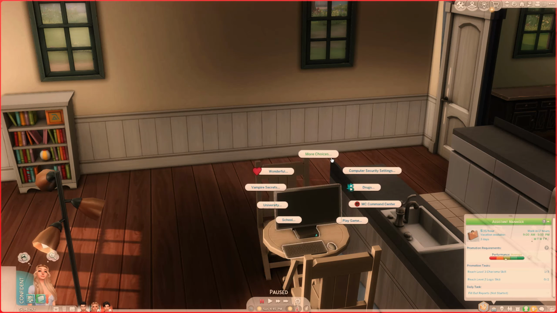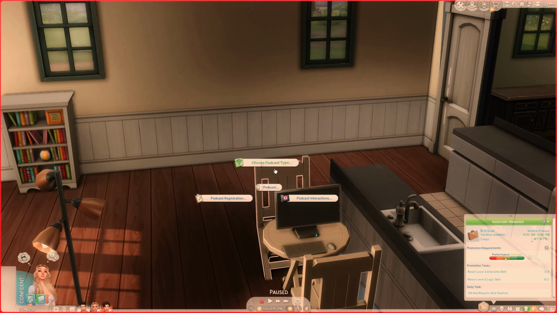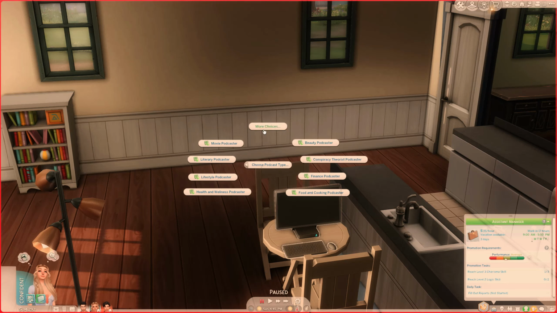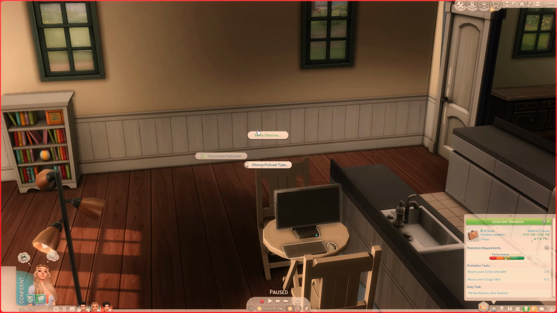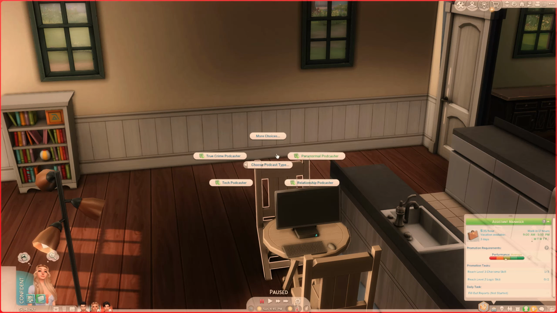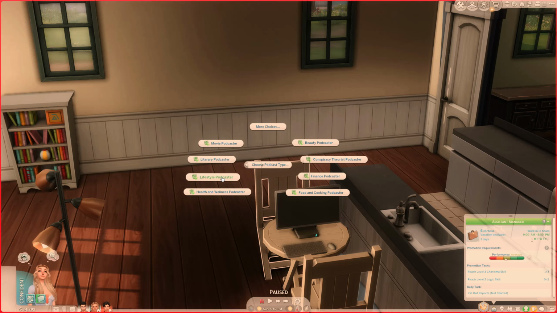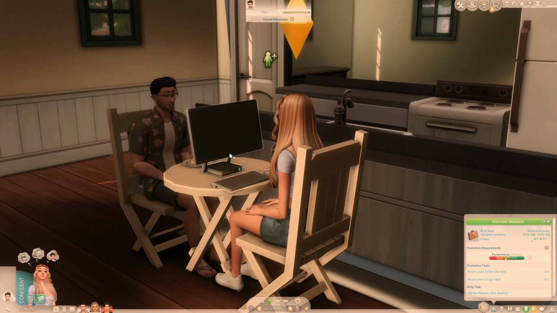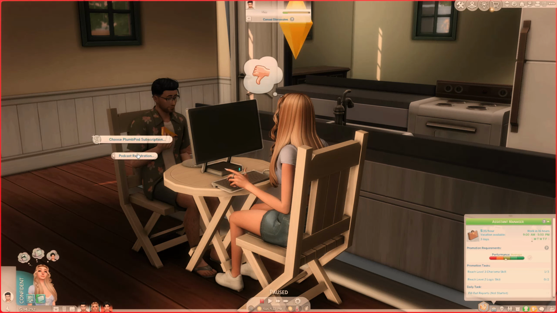Under the computer action menu, there is a new item called podcast. When you click on it, you can choose podcast type. I love how many options there are as well: finance, lifestyle, health and wellness, tech, relationship. I love all of these. Let's do lifestyle. I kind of love that for her. Okay, so she chose her podcast type. Now we can do our podcast registration. Let's go ahead and do premium.